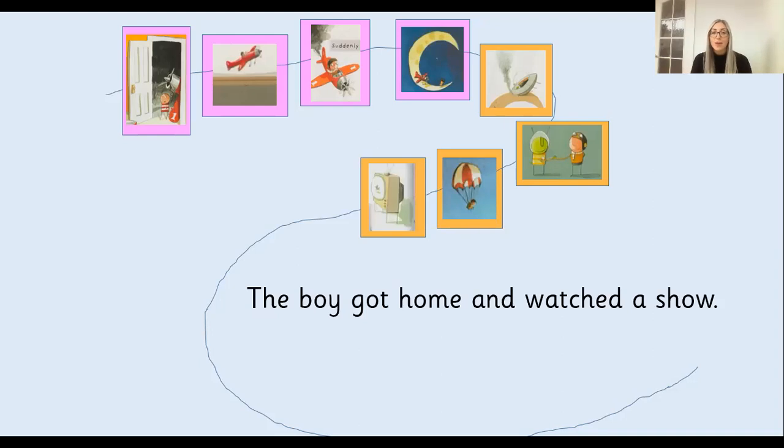Okay, next one. The boy got home and watched a show. So drawing a picture of a TV or a television, showing the boy got home and watched a show. Or you could even draw a picture of a house just to show that he got home. Pause the video here and draw that picture.